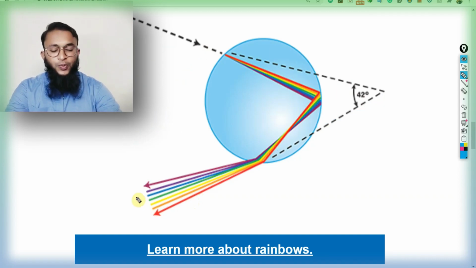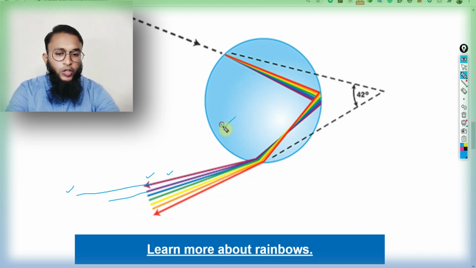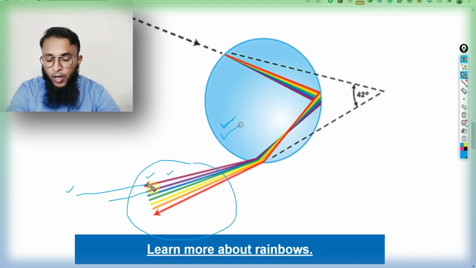So the dispersed light is here, and if this dispersed light reaches us, we would be able to see this color, and that means the specific color is seen by us when it reaches you, right? This droplet of water is able to split all the colors of light, but not all colors of light produced by this one drop would be seen by us, because when we are standing down, we would be able to see any one color produced by this rainbow.